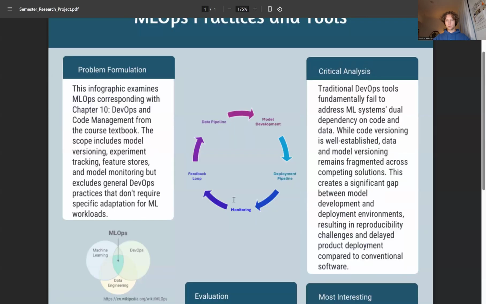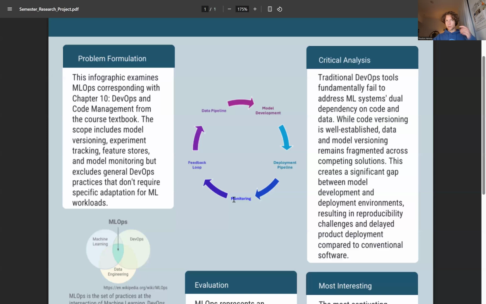Next up, for critical analysis. Traditional DevOps tools struggle with ML systems due to their dual dependency on code and data. While standard CI/CD pipelines test code functionality, they can't effectively validate model performance. Moreover, reproducing ML results requires versioning not just code, but data sets, hyperparameters, and random seeds.